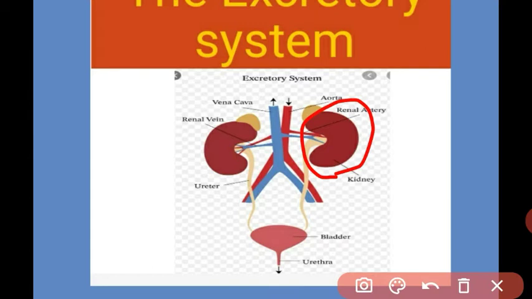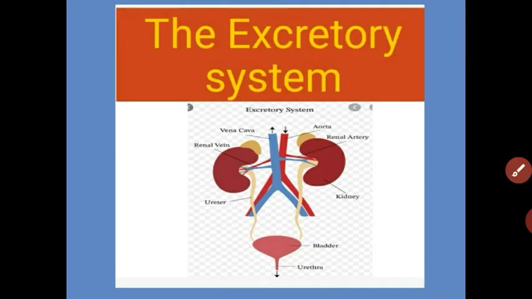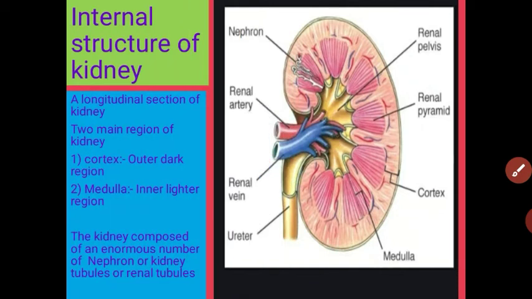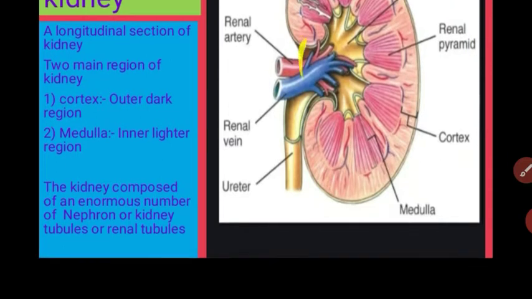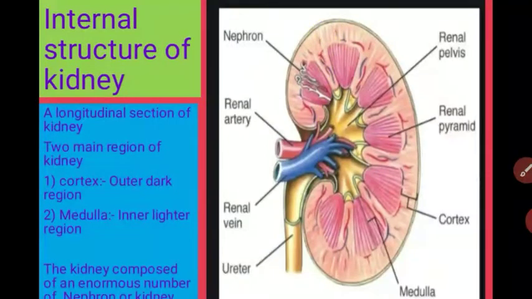Now let us see what the internal structure of the kidney is and what the function of the kidney is. See student, this is the internal structure of the kidney. This is the longitudinal section of the kidney. I told you the kidney is the main important part of our excretory system. This is the internal structure, the longitudinal section of the kidney.